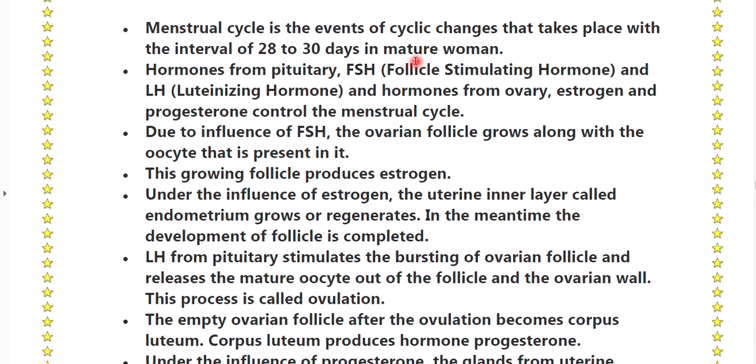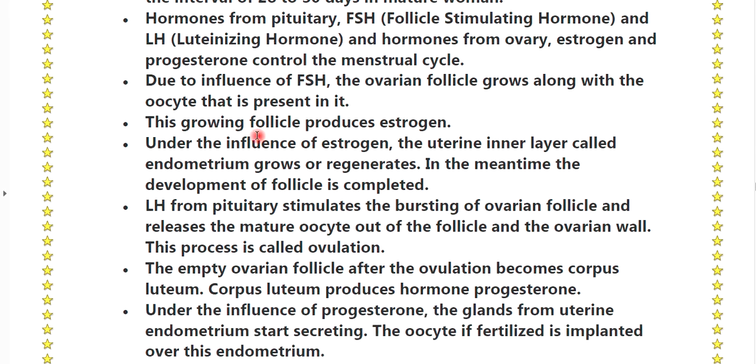D. What is the menstrual cycle? Describe in brief. The menstrual cycle is the event of cyclic changes that takes place at intervals of 28 to 30 days in a mature woman. Hormones from the pituitary, FSH (follicle stimulating hormone) and LH (luteinizing hormone), and hormones from the ovary, estrogen and progesterone, control the menstrual cycle. Due to the influence of FSH, the ovarian follicle grows along with the oocyte present in it.